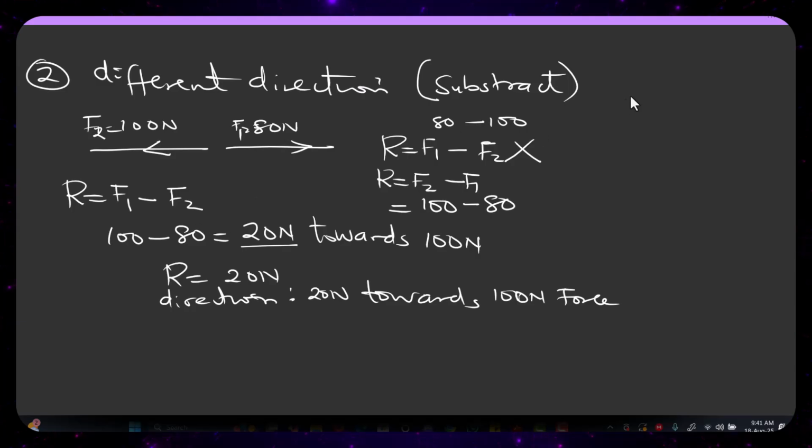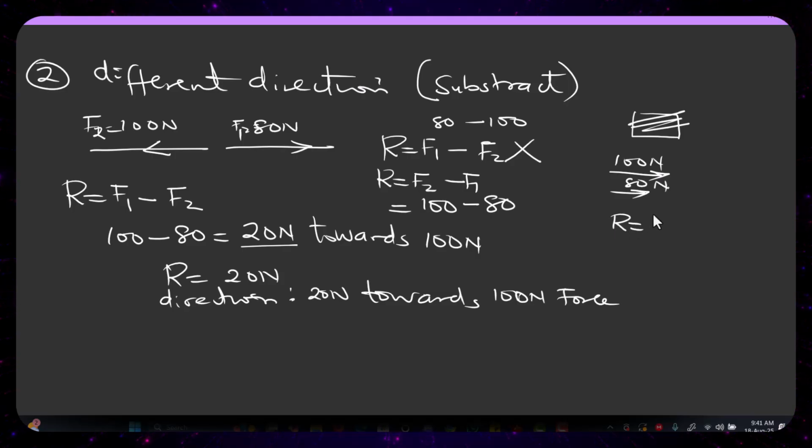So it means that the first one that I taught you, whereby I have two forces, force 1 and force 2, 100 Newton and 80 Newton, and I'm to get my resultant, I will just say my resultant is equal to F1 plus F2. I sum them up because they are going in the same direction. So I got 180 Newton.